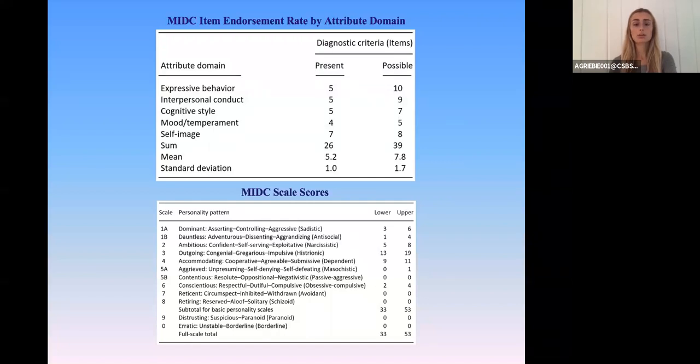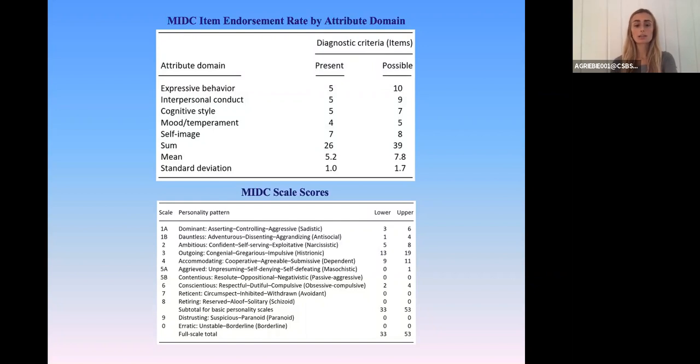The second table shows a breakdown of Joe Biden's scale totals and emphasizes the difference between the present affirmative designations in the lower bound column and the possible equivocal affirmative designations in the upper bound column. Our goal using the MIDC is to find out what the primary personality patterns are for the individual using biographical information.